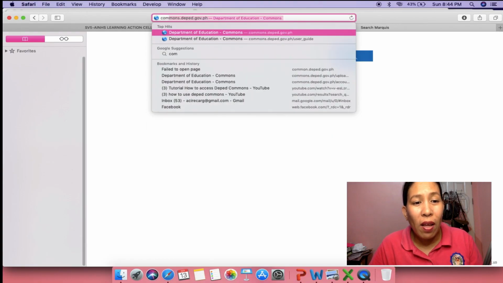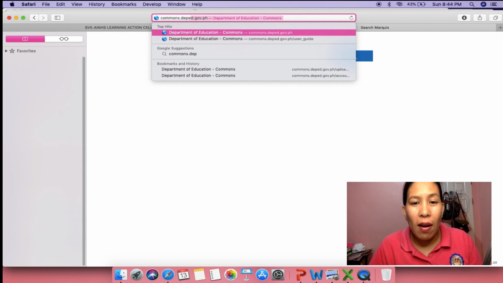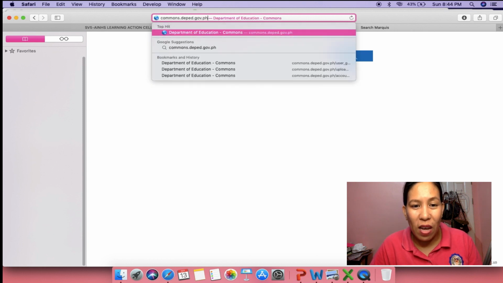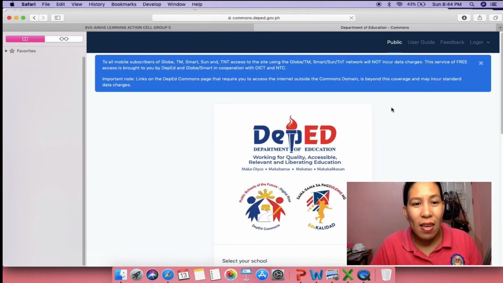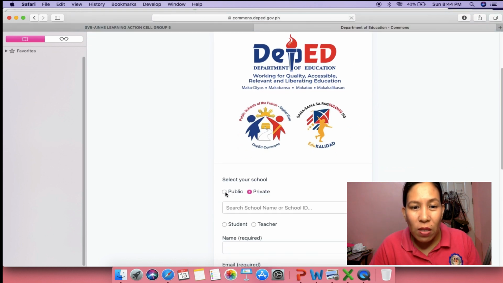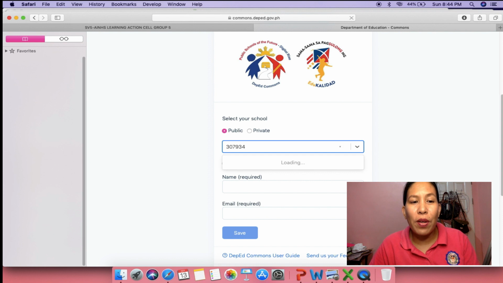Here is how to access DepEd Commons and start using available online educational resources, or OER. First thing to do is to open an internet browser and on the address bar, type in the DepEd Commons URL, which is commons.deped.gov.ph, then press enter. Select your school type, private or public. In our case, we are public, so we have to choose public. Then input either your school ID or school name on the space just below your selected school type.